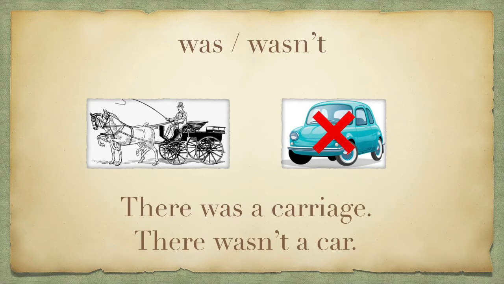Now look at the second picture. It is a car. There is a cross on the car. It means that there is no car. When we are describing a car in the past, we can say there wasn't a car.